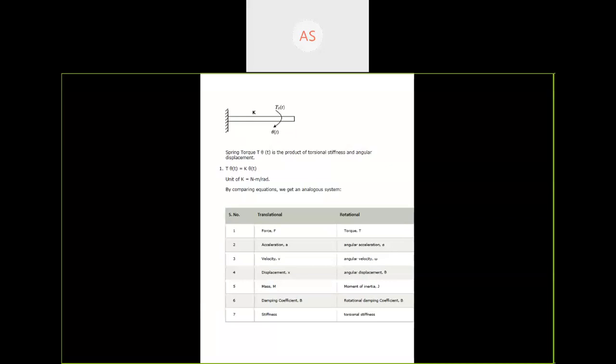So by comparing equations, we get an analogous system in translational motion and rotational motion. Force is analogous to torque. Acceleration is analogous to angular acceleration. Velocity is analogous to angular velocity. Displacement is analogous to angular displacement. Mass is analogous to moment of inertia. Damping coefficient and rotational damping coefficient are analogous. Stiffness and torsional stiffness are also analogous.